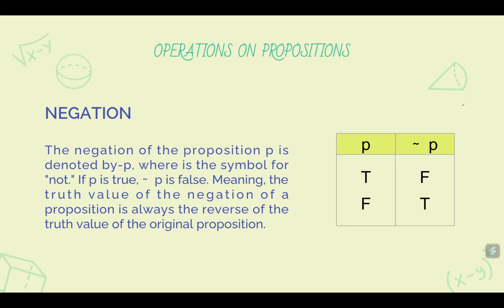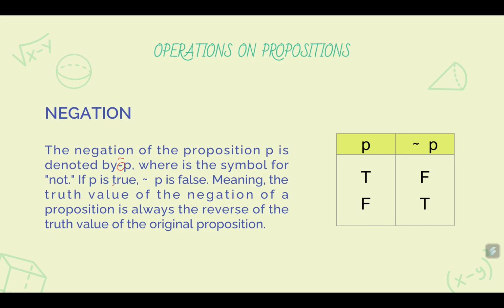Next, negation. The negation of the proposition P is denoted by, okay, this is not a minus sign, it should be a tilde. Okay? Tilde. So this is denoted by tilde P, where the tilde symbol means not.